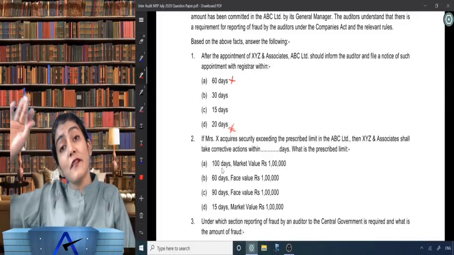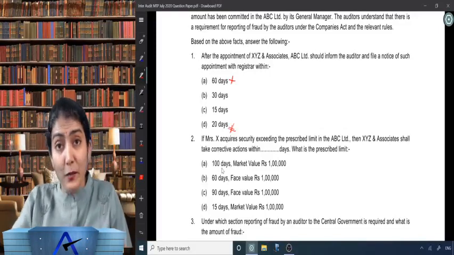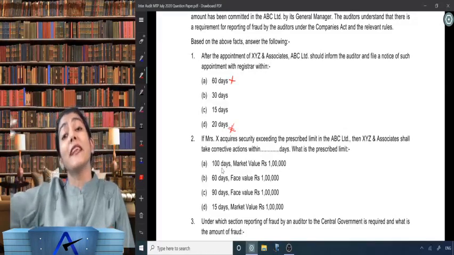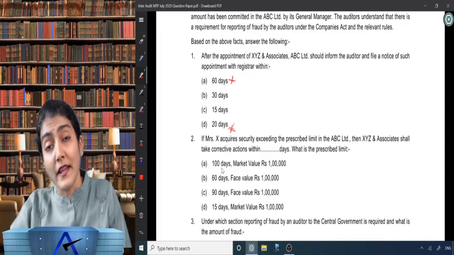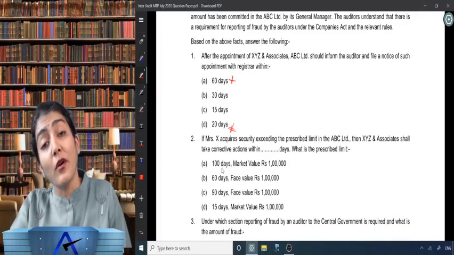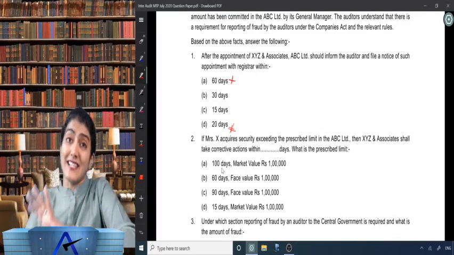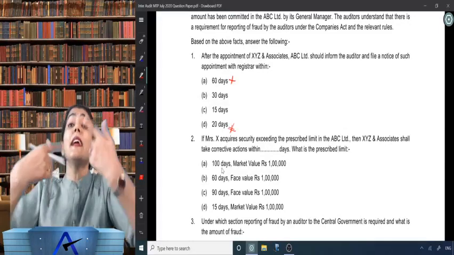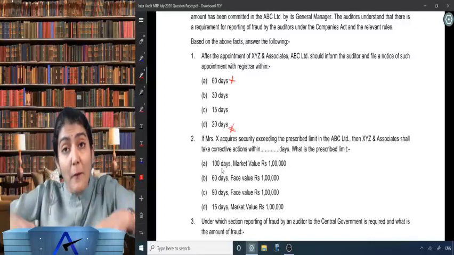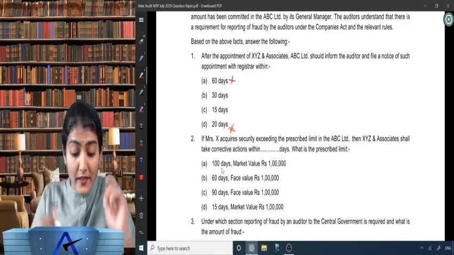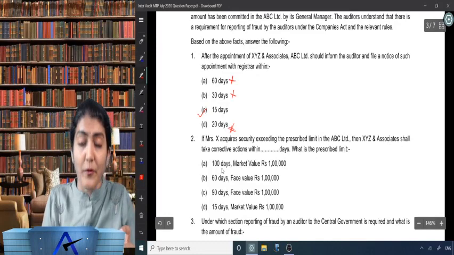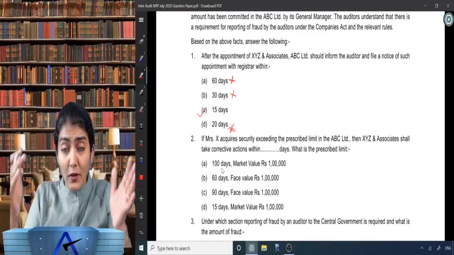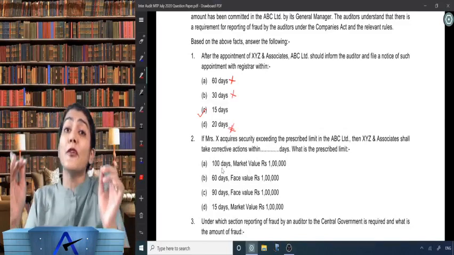And also 30 days is when the auditor resigns. Within 30 days from the date of resignation, the auditor has to file Form ADT3 with the company and the ROC, and in case of a government company also with the CAG. There it is 30 days. But where the auditor has been appointed by the members, the company has to inform the auditor and the company has to inform the ROC within 15 days from the date of the appointment of the auditor, in Form ADT1. Right, so the company has to inform the ROC within 15 days.